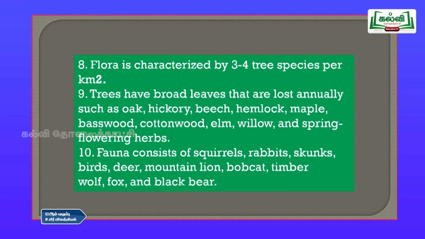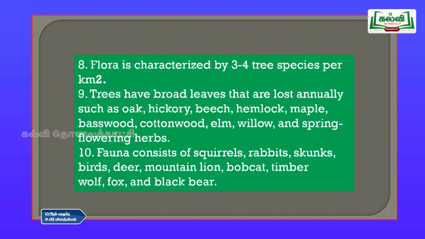And eighth point is flora is characterized by 3 to 4 tree species per square kilometer. So, you will have only 3 or 4 types of plants present in a square kilometer, and trees have broad leaves that last annually, such as oak, hickory, beech, hemlock, maple, basswood, cottonwood, elm, willow and spring flowering herbs are present.